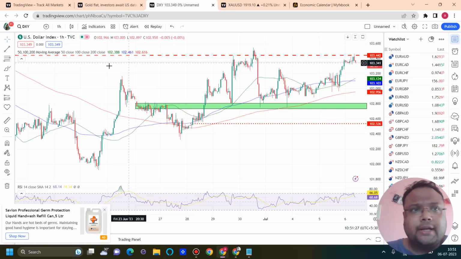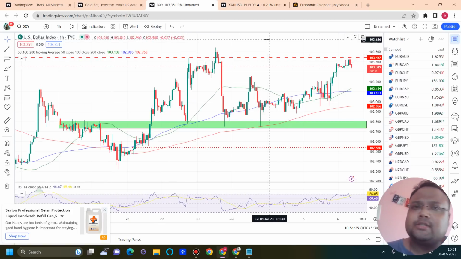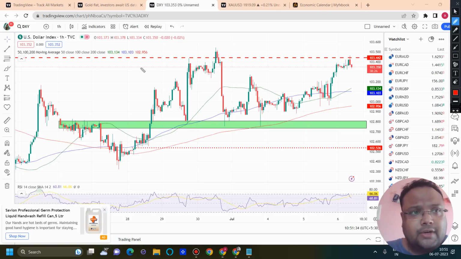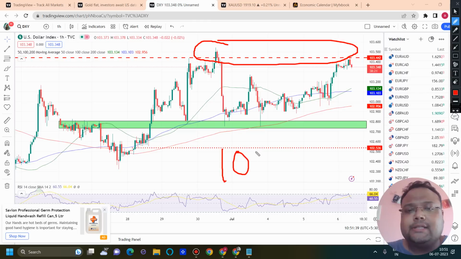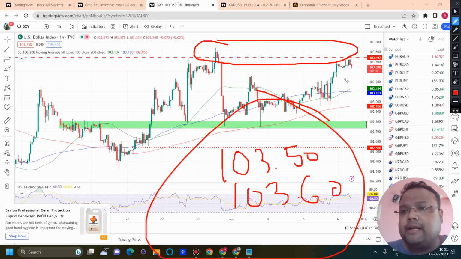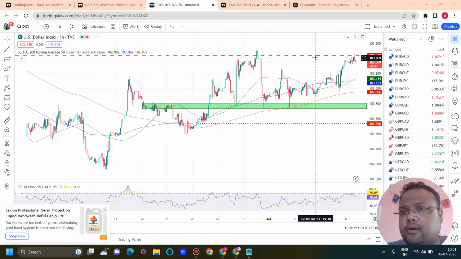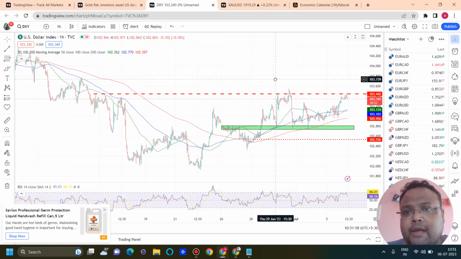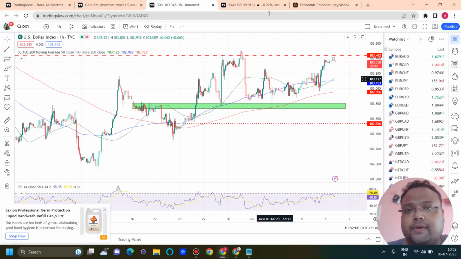Okay, and if you look at the chart of DXY, yes, DXY showed some upside right after FOMC, but you can see that DXY is still struggling. The dollar index is still struggling to cross the resistance of 103.50 to 103.60. Right now DXY is standing at 103.34. To continue the upside, to go for a trend reversal, DXY will have to cross this level here. Then only can we consider that finally a trend reversal has come.